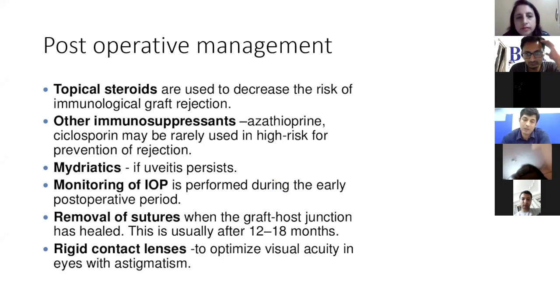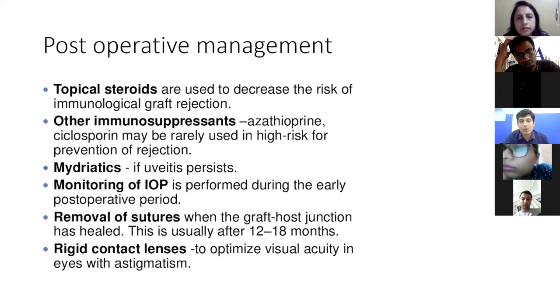The first rule, we know that if you have done an optical full thickness keratoplasty, make sure that you do not remove the suture for the first 1 year. That is the time needed to get a good apposition of the graft-host junction. After that, if your ocular surface is stable, you can do a topography and see which is the steep axis. Depending on the steep axis, you can do a selective suture removal, which can take care of the astigmatism part.